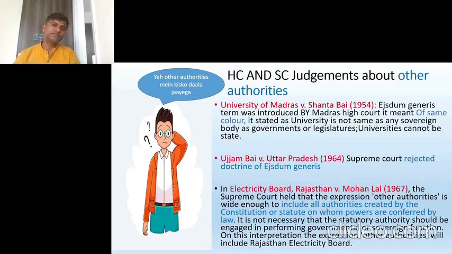So let's go to the judgments. What High Courts and Supreme Courts have to say about other authorities. Now the first case was University of Madras versus Shantabai. We'll not go into the background of that case, but we'll understand the crux. The crux is there was some issue. So a particular person, an individual, went to the High Court stating that his or her fundamental rights are being infringed. So first, the court has to decide whether the body against which the person is framing the case and coming to me under Article 32 is a state or not. So the question was whether University of Madras was state or not.